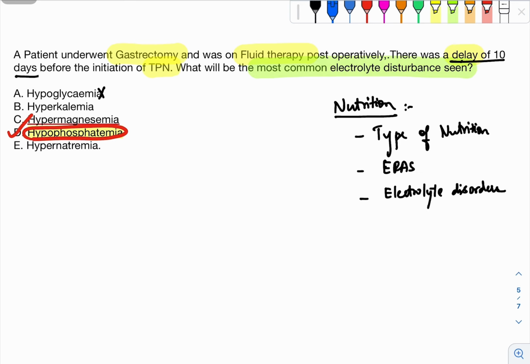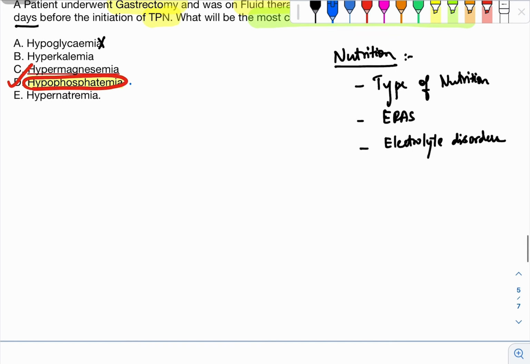A patient underwent gastrectomy and was on fluid therapy post-operatively. There was a delay of 10 days before initiation of TPN. So what's the most common electrolyte disturbance seen? The answer here is hypophosphatemia, and let's discuss this topic. This topic is refeeding syndrome.